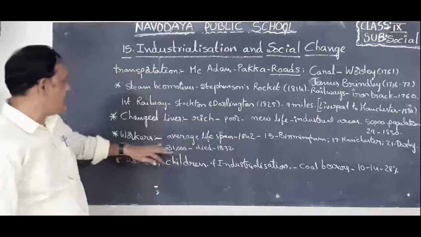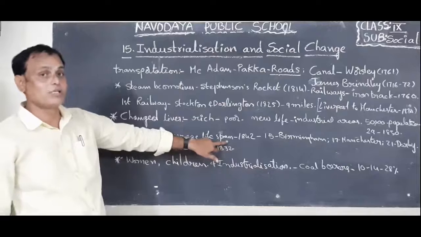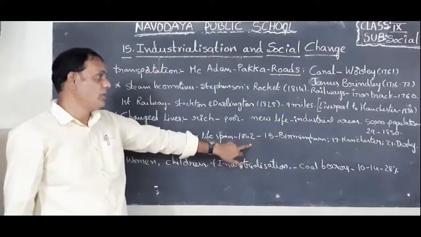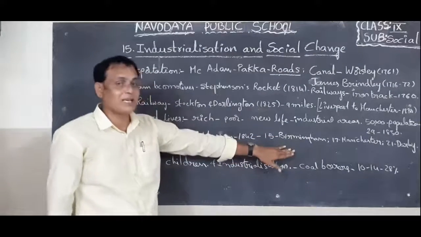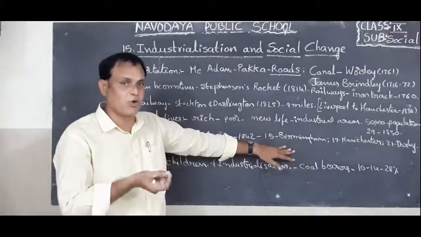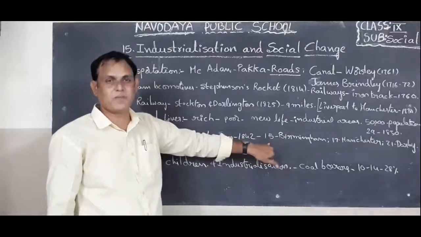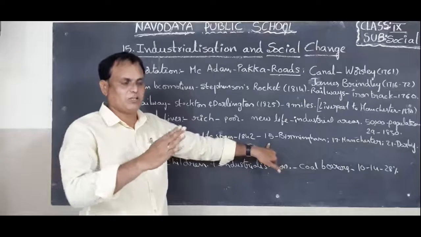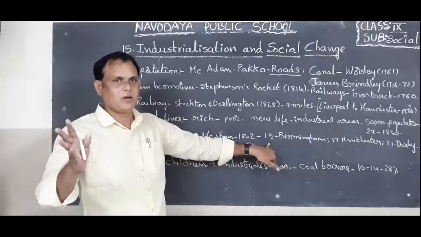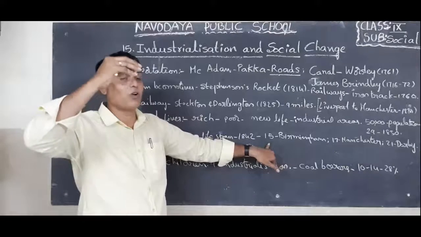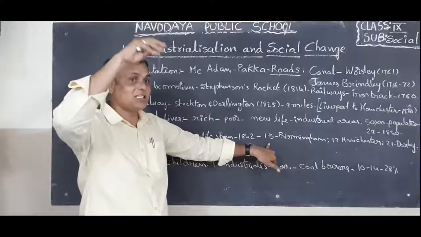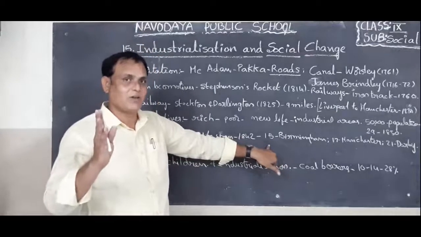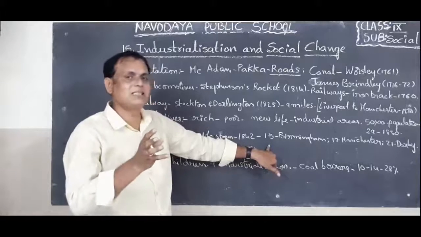Okay, children, the average lifespan of the workers in England who are working in those industries by 1842. In Birmingham, the average lifespan of the workers was just 15 years, children. Actually, the lifespan of a human being is 70 to 80 years. But what about the lifespan of the workers in Birmingham? Just 15 years. Imagine, at their early age they are dying.